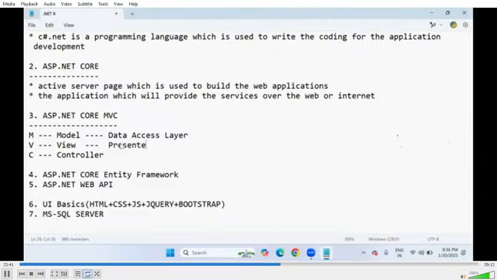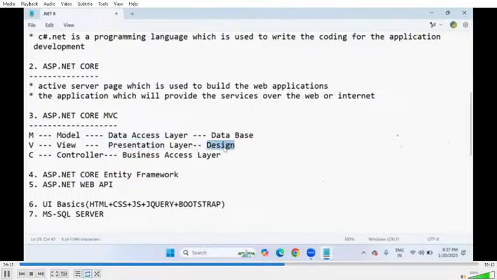Especially with ASP.NET Framework, we are going to design and develop web applications. We implement them with the MVC design pattern. In MVC, M is for model, V for view, C for controller. Model represents the data access layer; for database coding we use Microsoft SQL Server. V is the presentation layer: what the end user sees on the screen when first opening a website. For design, we are going to learn UI basics like HTML, CSS, JavaScript, and Bootstrap.